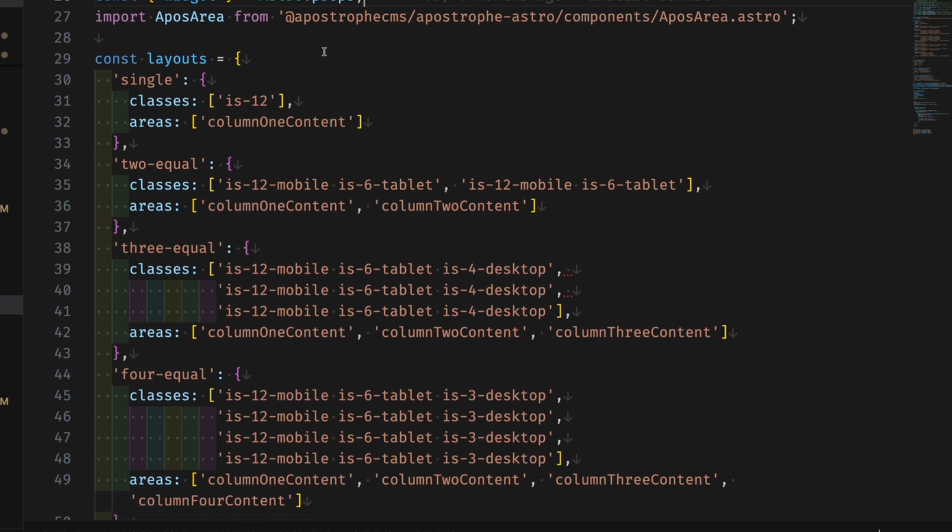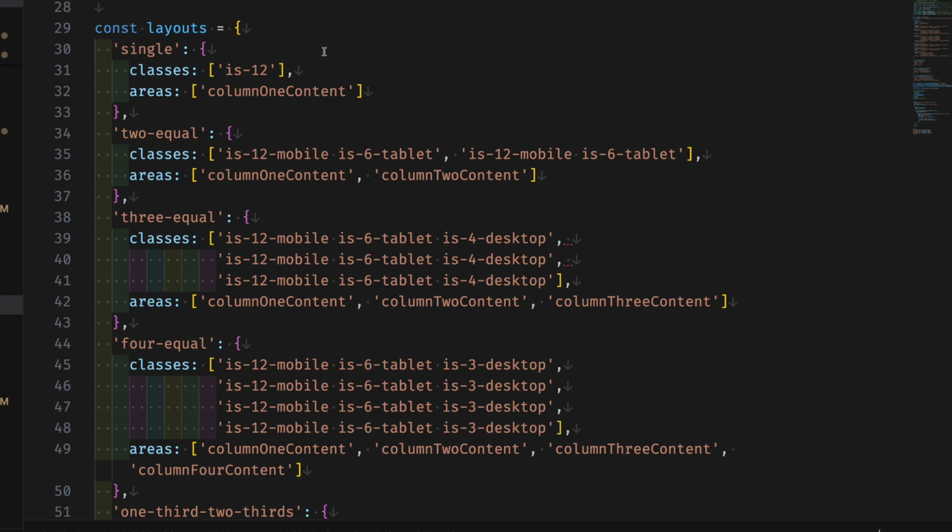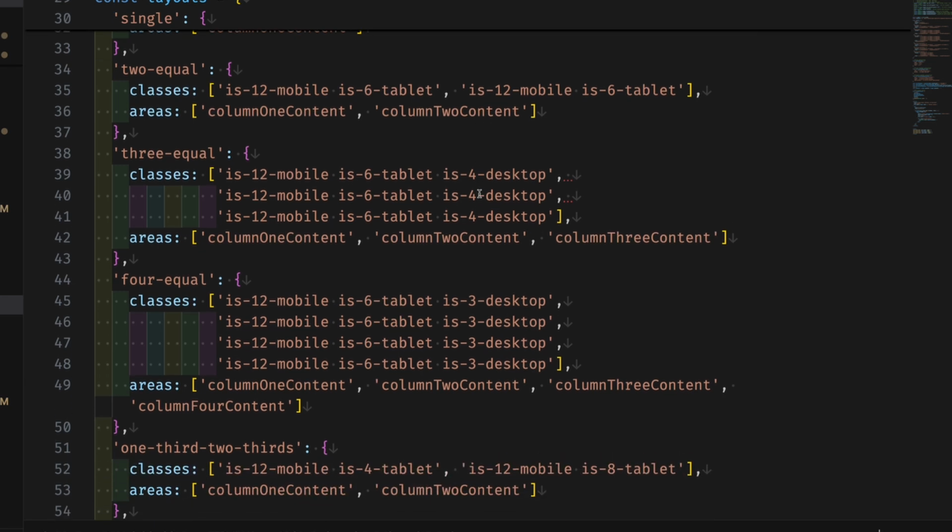So now below this, within this front matter, I am doing some calculations to add classes and figure out what areas should be included within the particular layout. So if it's a single column, then the only area I'm bringing in is the column 1 content. Whereas if it's 2 equal, I have two different areas that I'm bringing in: the column 1 content and the column 2 content.